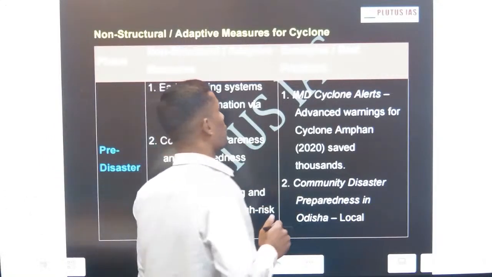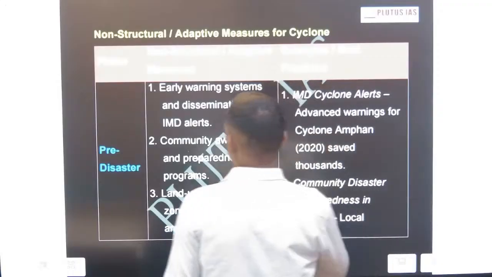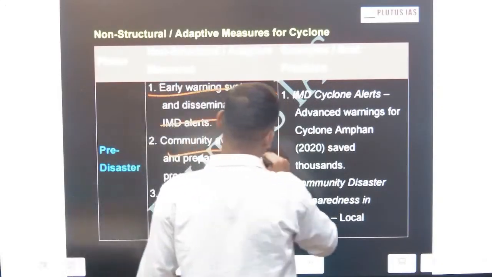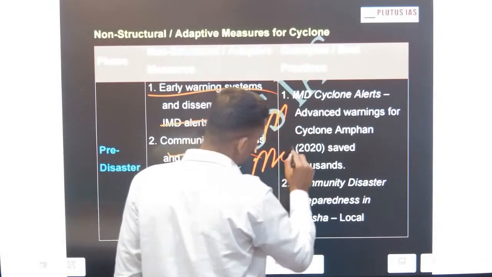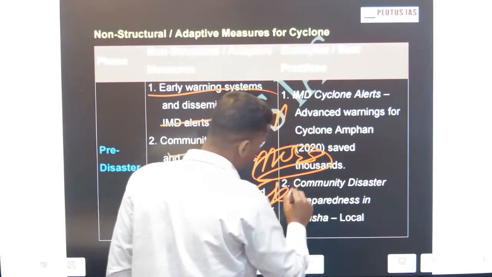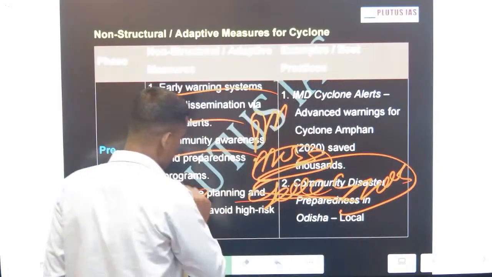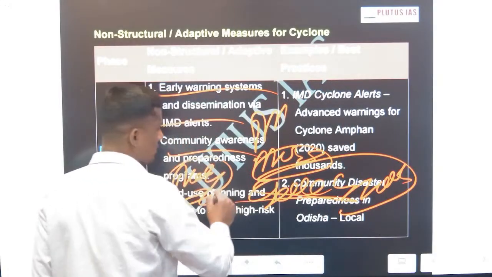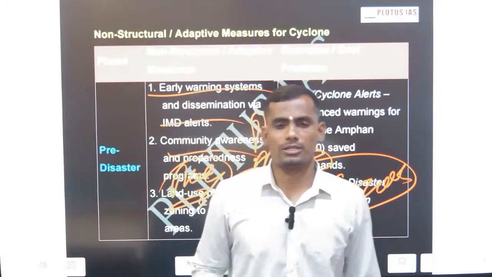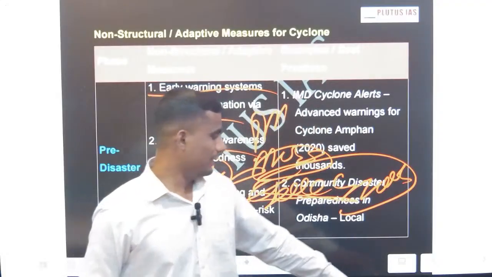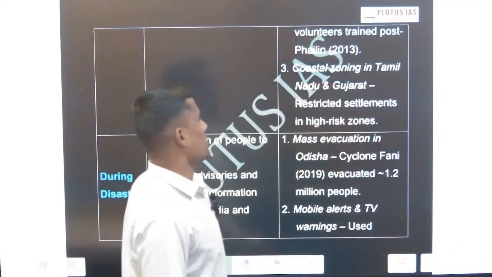This is also one of the non-structural measures. Now, early warning: IMD and even the Ministry of Earth Sciences have the cyclone early warning system. This is a special division in the Ministry of Earth Sciences. These are the non-structural measures we are discussing.